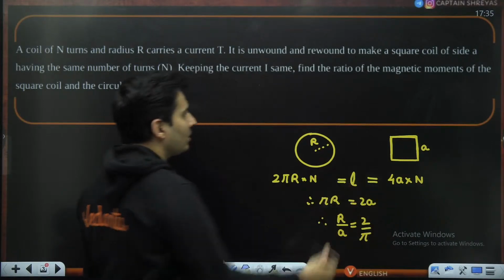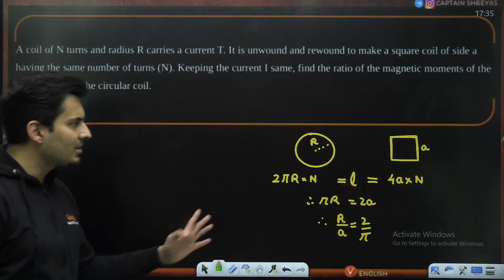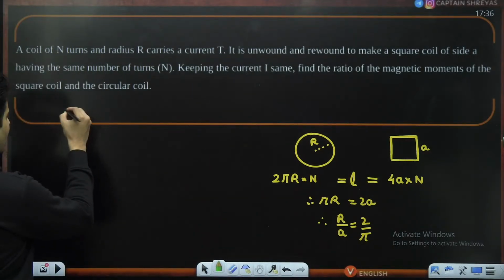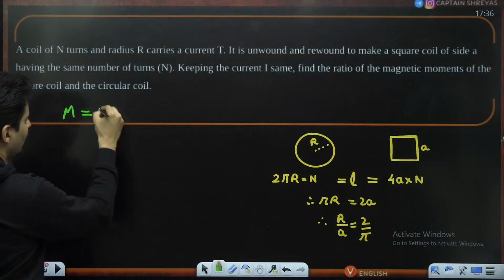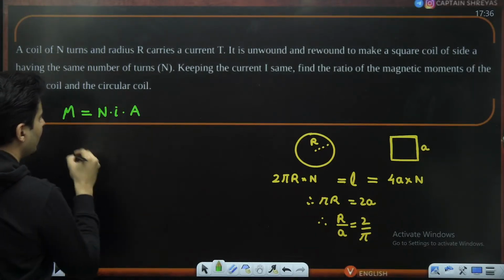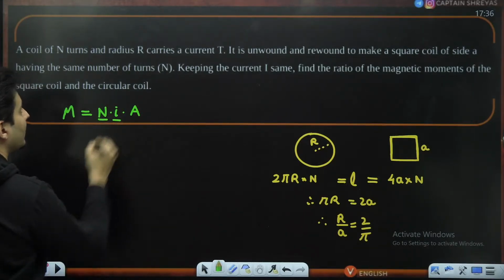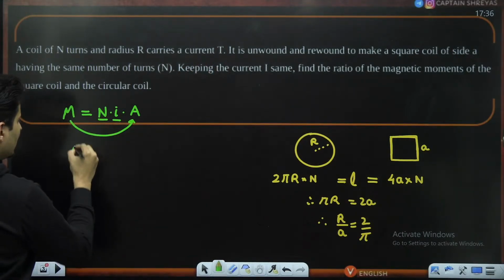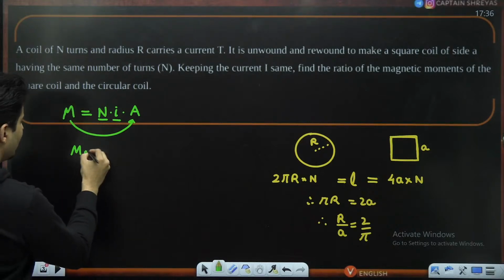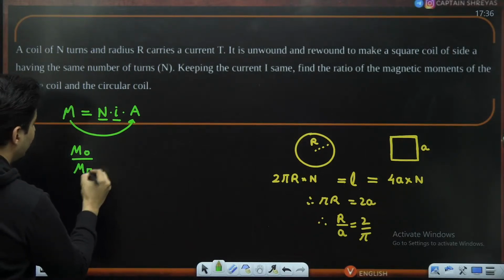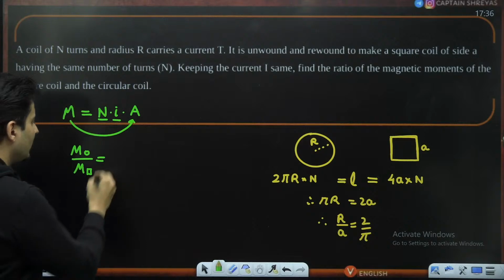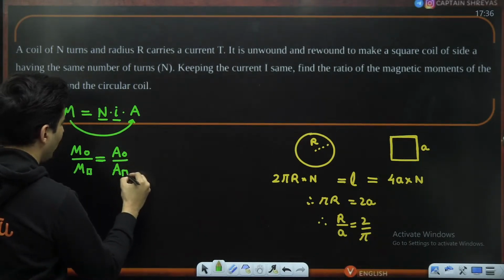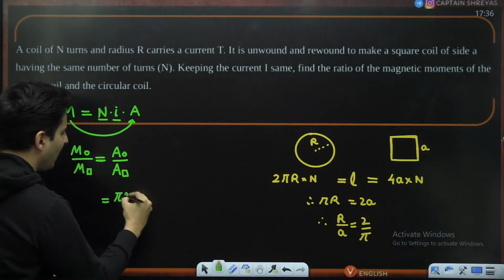Now, the question is not about finding the radius and side ratio. The question is about the magnetic moment. We all know that the magnetic moment is number of turns into current into area. The number of turns and current are the same, so it is directly proportional to the area. So the magnetic moment of the circle upon the magnetic moment of the square is going to be the area of the circle upon the area of the square. The area of the circle is pi r square.